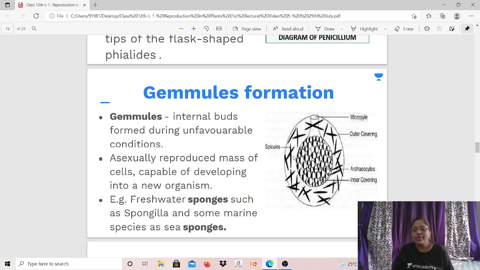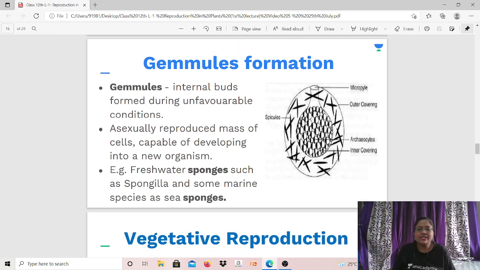Let's move further. Gemmule formation. Now, what are gemmules? Basically, gemmules are internal buds which are formed during unfavorable conditions in certain aquatic organisms.